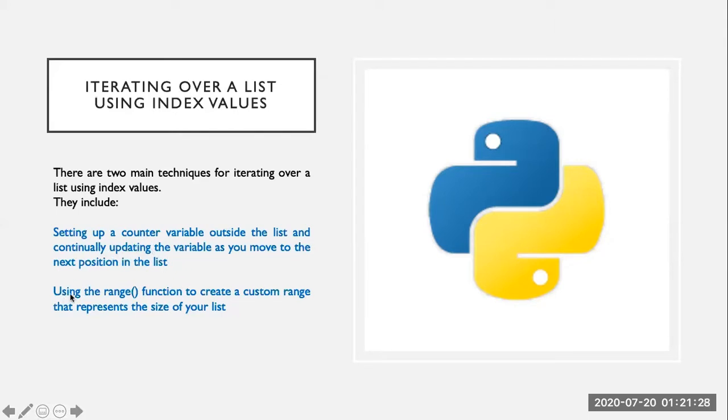The second method is using the range function. The range function creates a custom range that represents the size of the list. For example, we will start the range function with the starting value as 0, and we will use the end value as the length of the list. So let's see in detail what these two methods are and what the difference between them is.